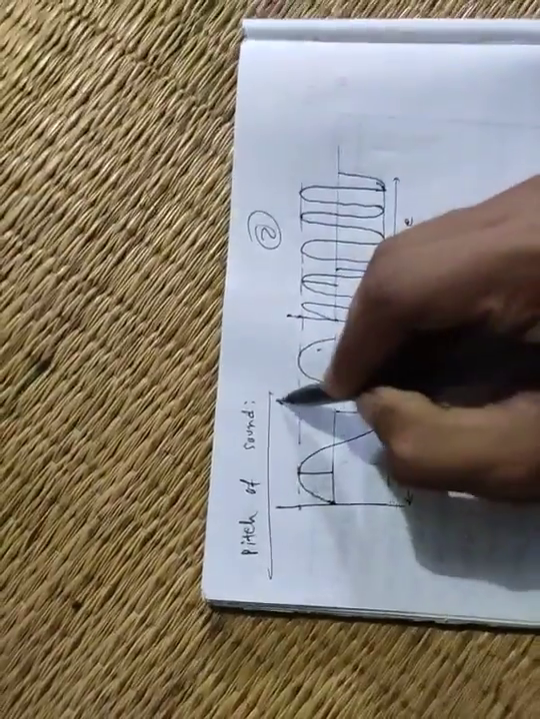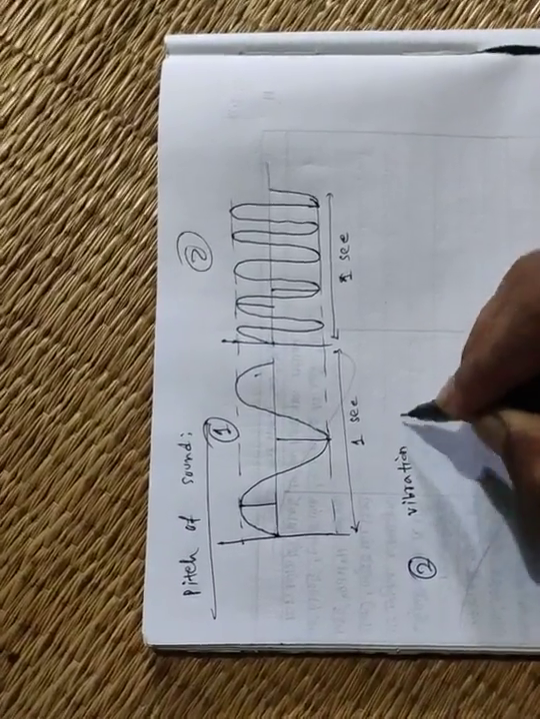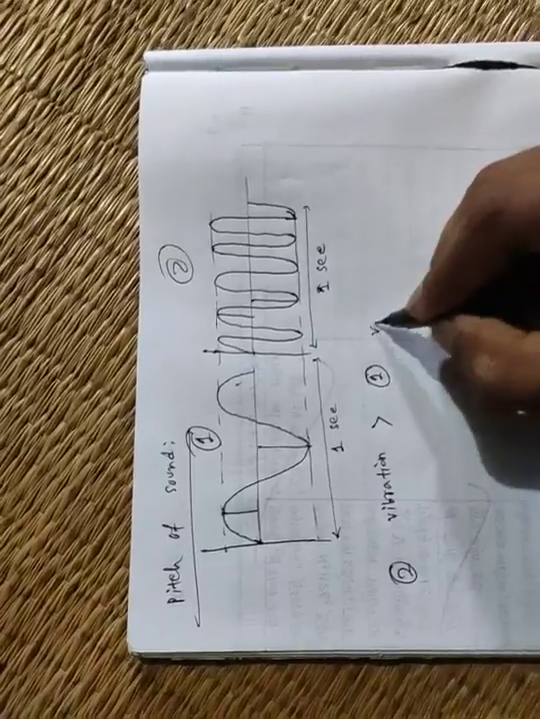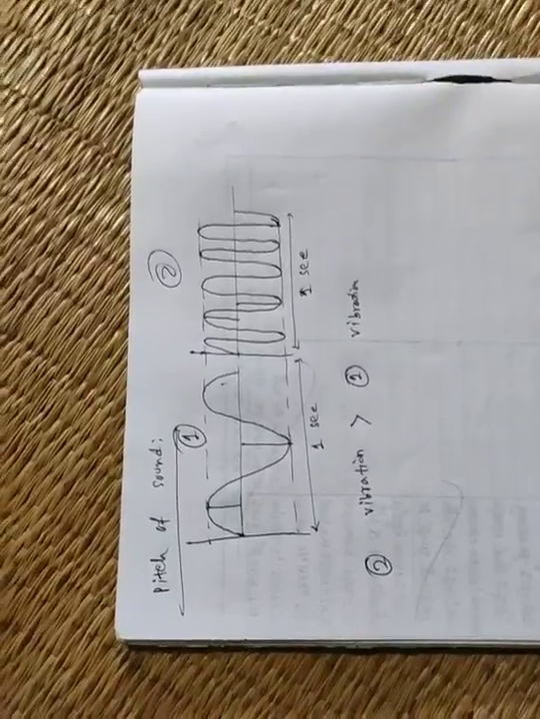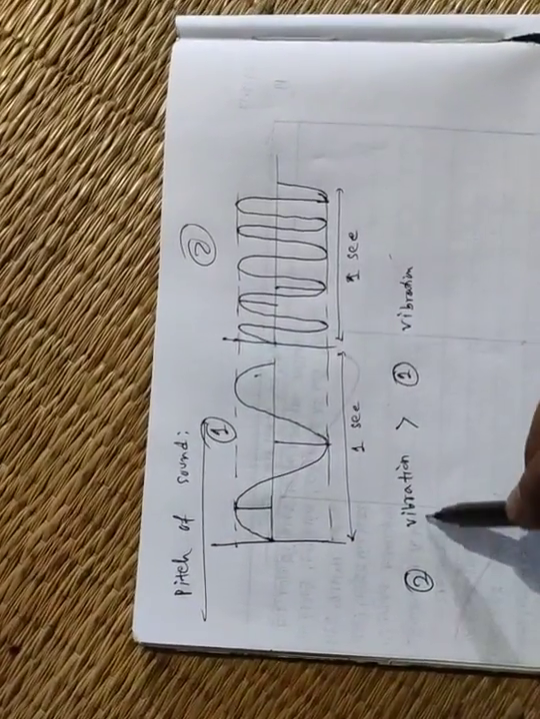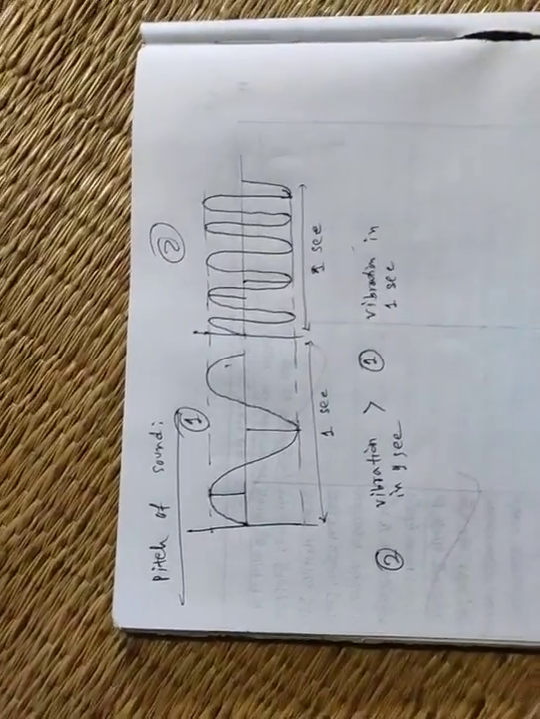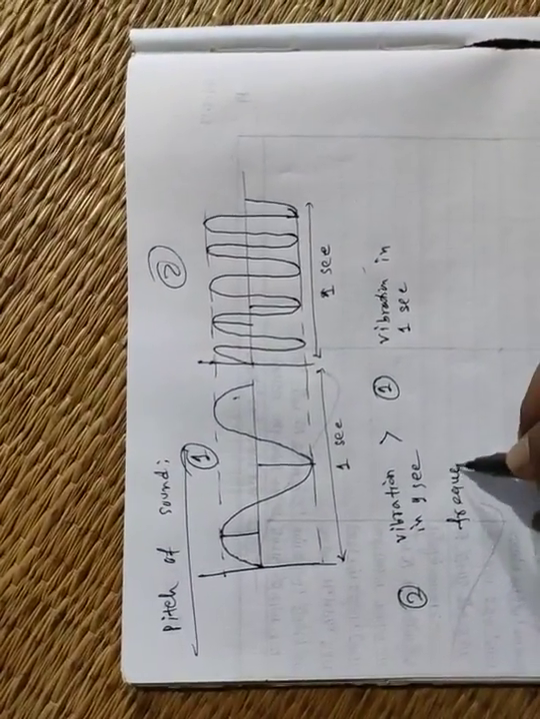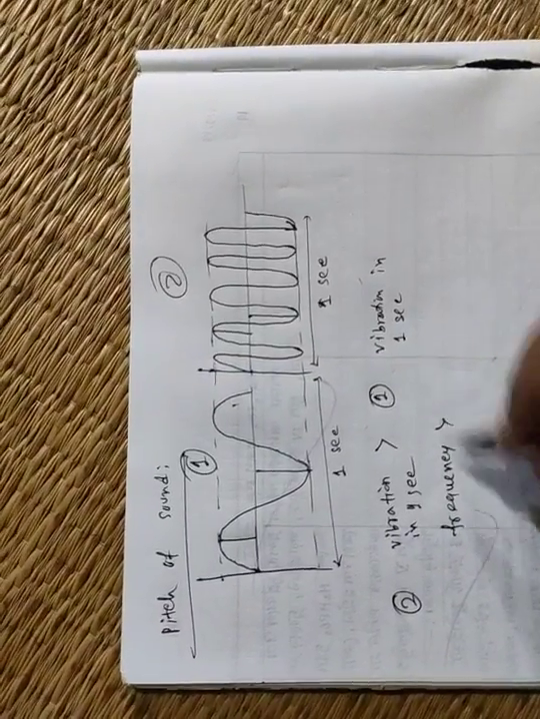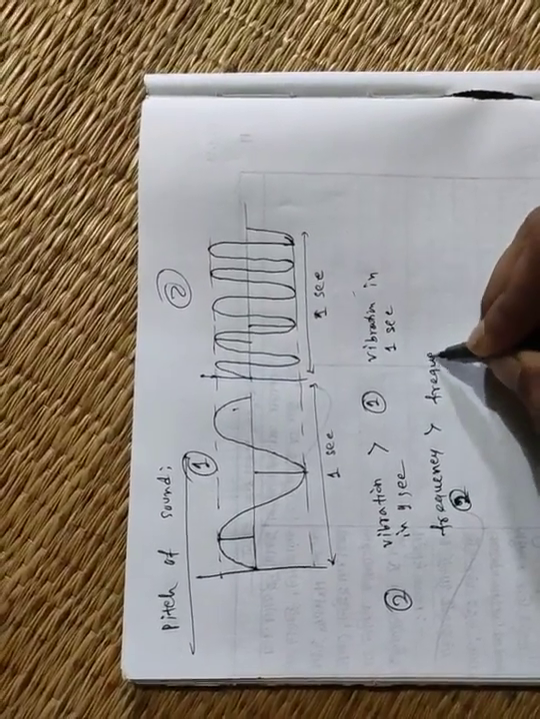This is the second case and this is the first case. So for the second case, the vibration is greater than the first case. Clear or not? The number of vibrations in 1 second is greater for the second case. So what is the vibration in 1 second called? It is called the frequency. The frequency of the second wave is greater than the frequency of the first wave. This is the difference.